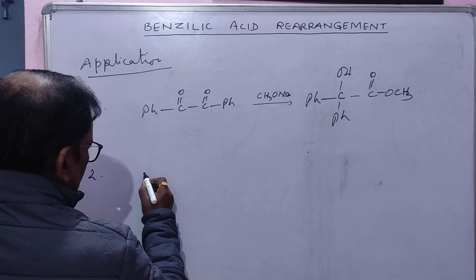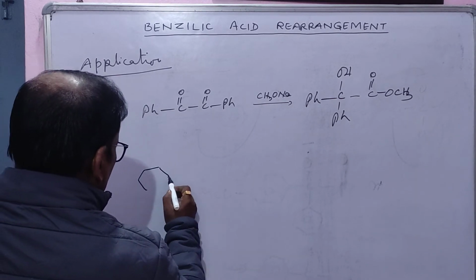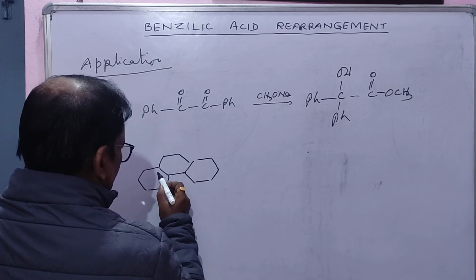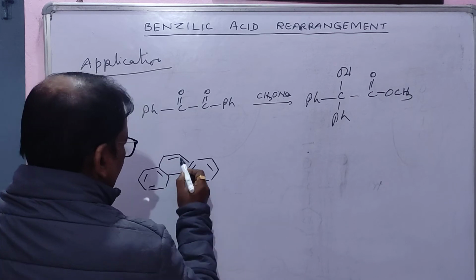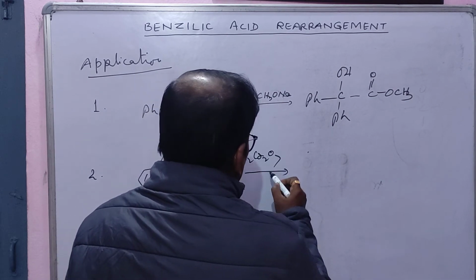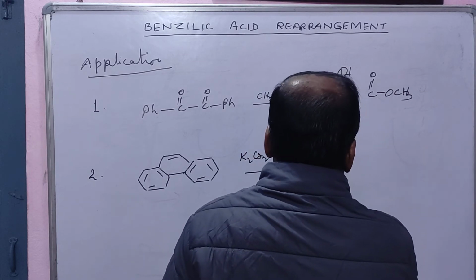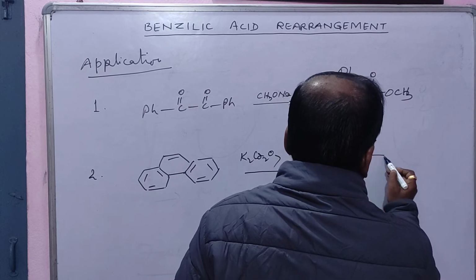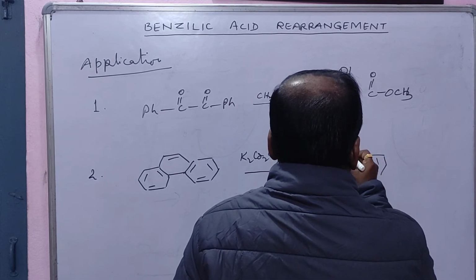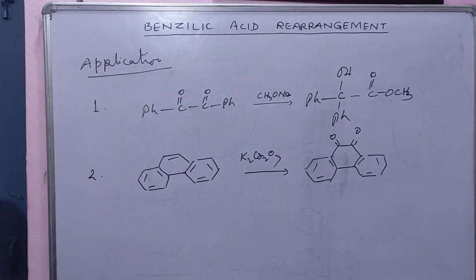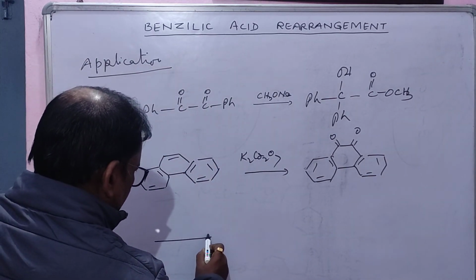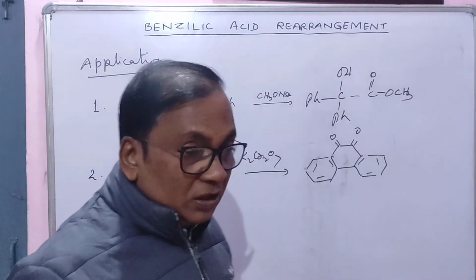Second, it is phenanthrene. When it is oxidized by potassium dichromate or sodium dichromate, you will get this, 9,10-phenanthraquinone. Naphthalene, anthracene, phenanthraquinone, not anthraquinone, phenanthraquinone.